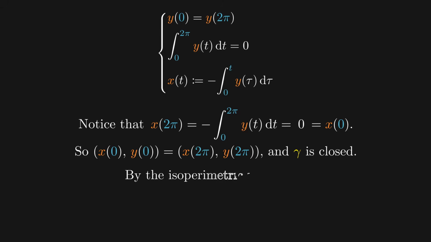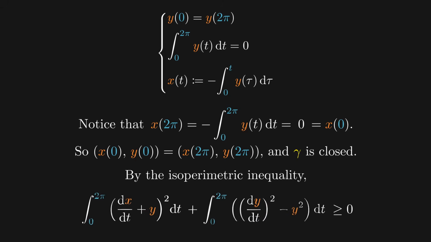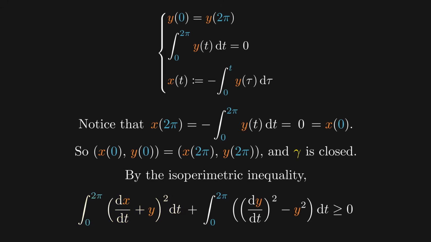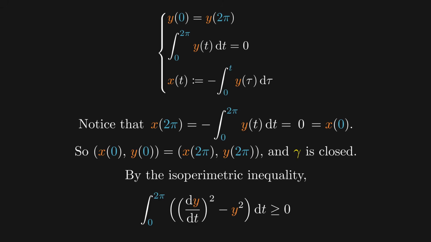By the isoperimetric inequality, L squared minus 4 pi a is larger than or equal to 0, which we write in the form we derived. And because of the way x was defined, the first term is just 0, so we are left with exactly the statement of Wirtinger's inequality. This concludes the proof.